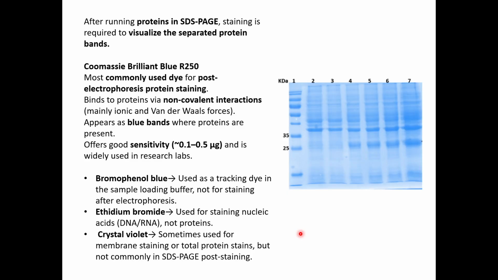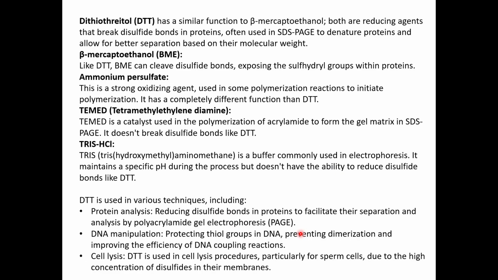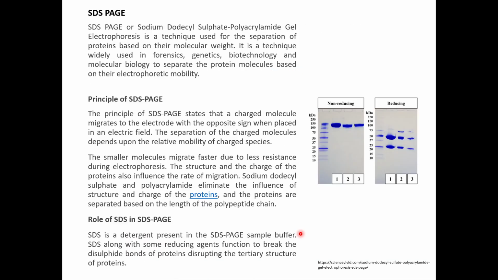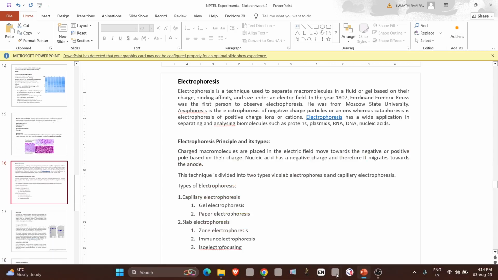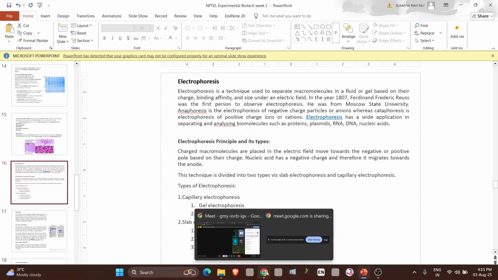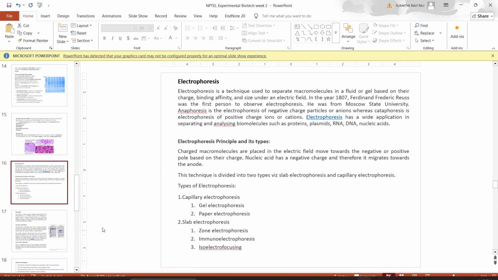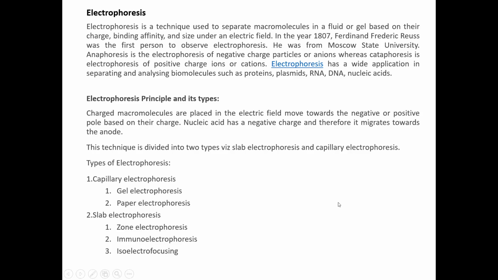So we are done with the assignment questions now. If you guys have any doubts, you can ask me regarding the assignment. After that, I'll discuss a little bit about PAGE and agarose gel electrophoresis. Does anyone have any doubt? Okay, if there is no doubt, I will briefly go through this, and I have given source links also, so you can later go through the sources.